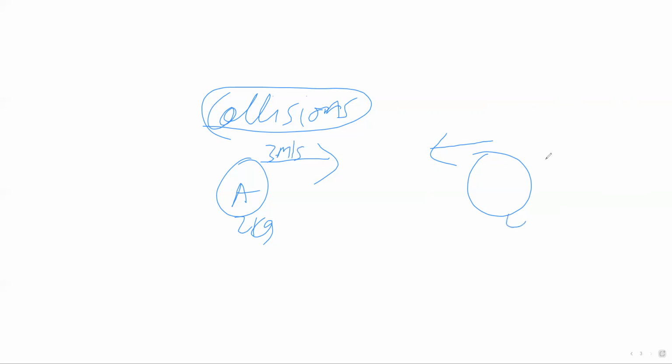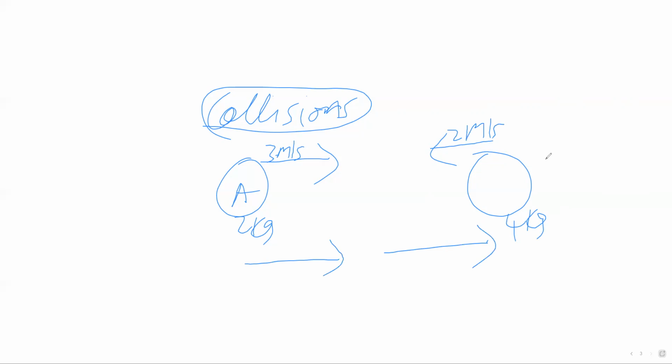Objects colliding. What do I mean by colliding? Let's say we have an object A here, which is moving in that direction. We have another object here, which is moving in that direction. Let's say this object has mass 2 kg, and it's moving in this direction at a velocity of 3 meters per second. We have this object, which is, let's say, 4 kg, moving at 2 meters per second. Let's say that after they collide, this one changes direction. It's now moving in that direction. This one doesn't change direction.